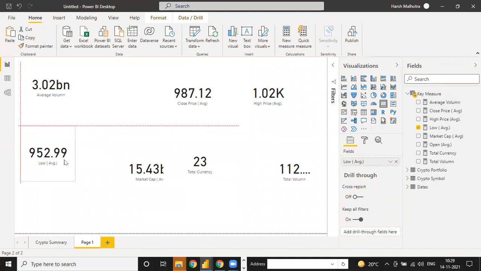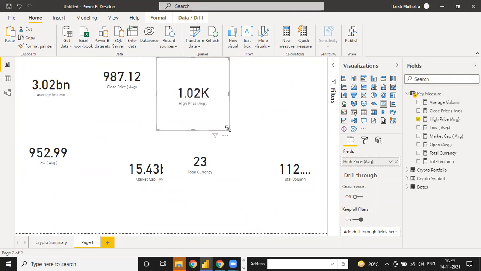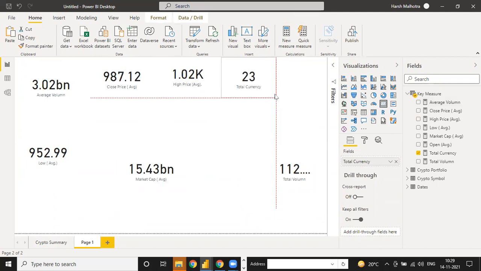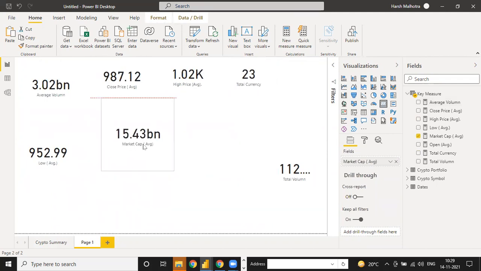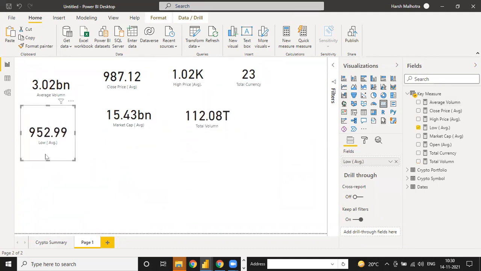This is your low price, close price, high price, total currency, market cap, total volume. This is your low price.